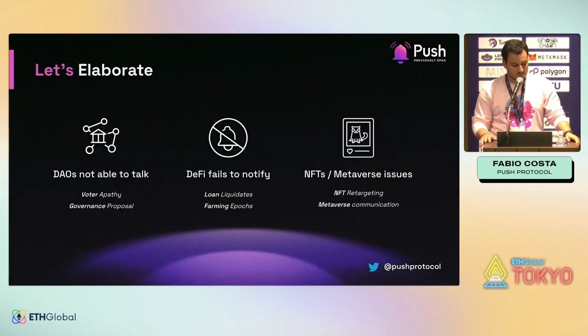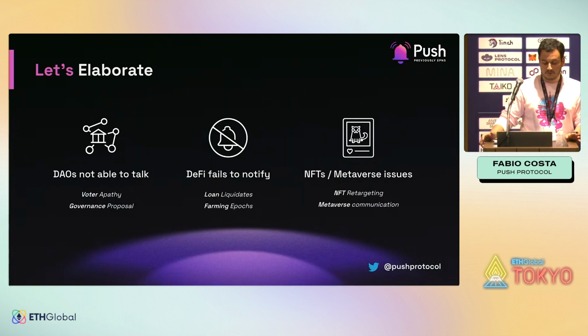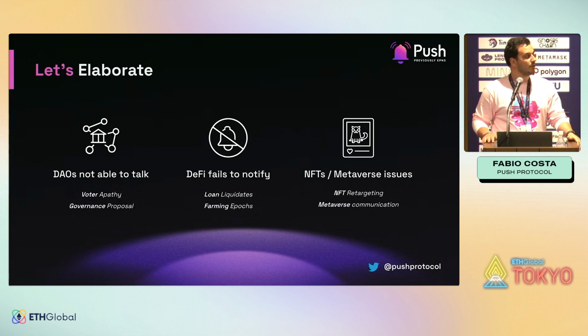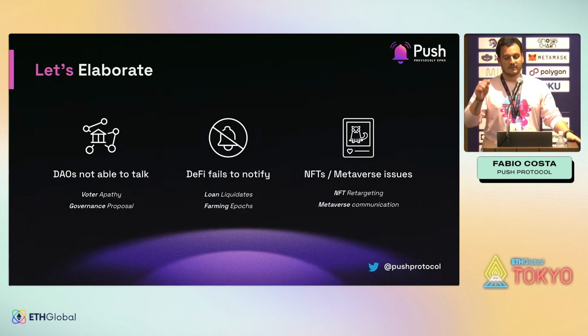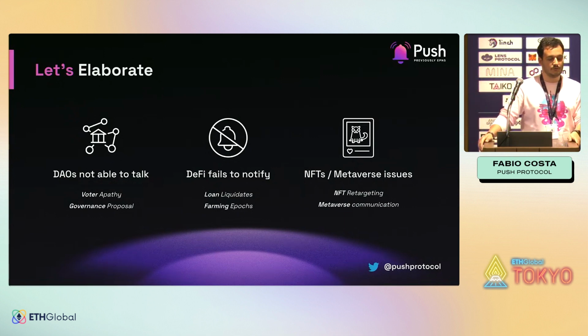So the problem that we have currently in the Web3 ecosystem is, first of all, for DAOs: as of now, DAOs have no way to reach out to users to alert them that there is a new governance proposal, right? For example, I'm part of multiple DAOs. How do I know there's a new governance proposal? I have to go to Discord, I have to go to Twitter and be very active to see that there are new proposals. For user experience, it would be way better if I receive a notification on my phone alerting, hey, new proposal 0x has started, do you want to vote? Then you click on the notification, and you get redirected to Snapshot or any other application to cast your vote.